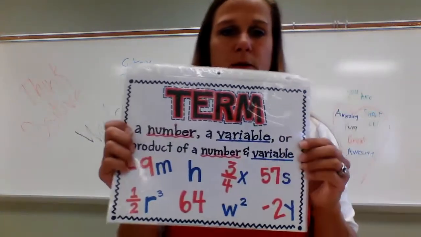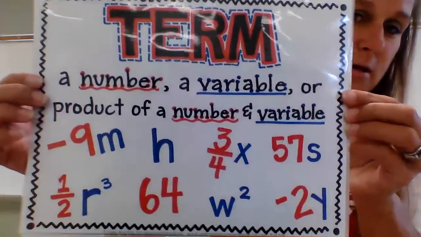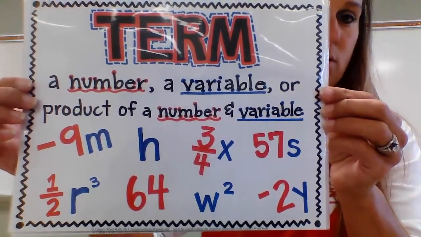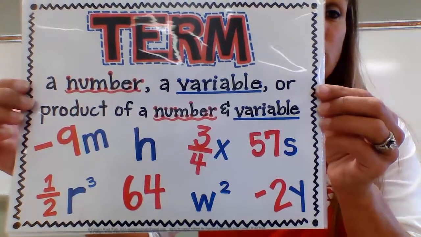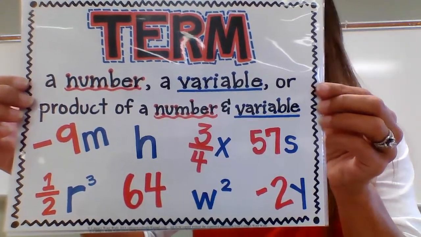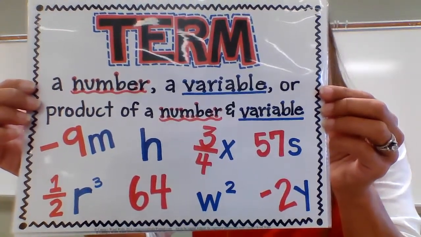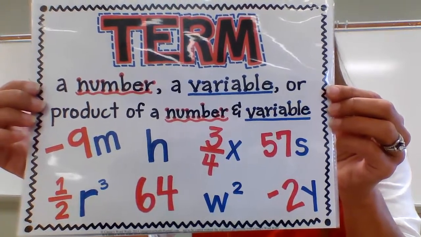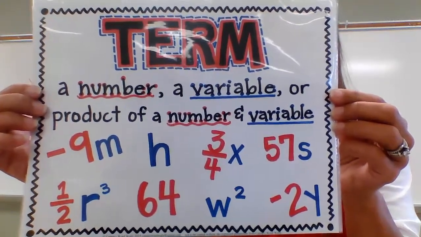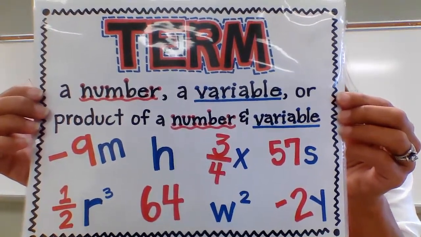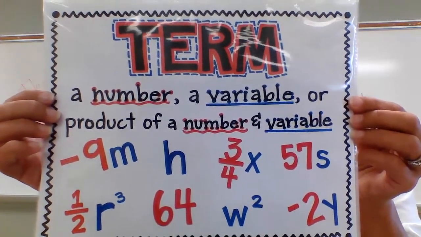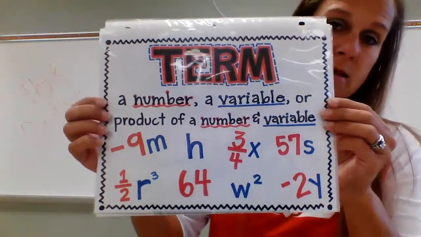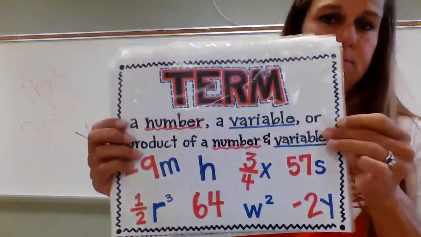So the first part that we're going to talk about is a term. A term is a number, a variable, or a product of number and variables. Terms are separated by addition and subtraction signs. So if I had 2x plus 7, 2x is one of the terms. I look at my addition sign as sort of a wall between the terms, and then the 7 would be my second term, okay? It's important that you understand what the terms are.